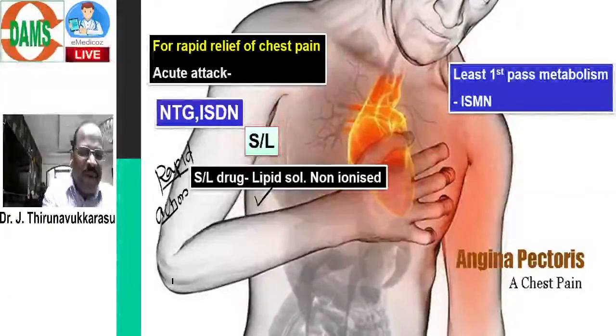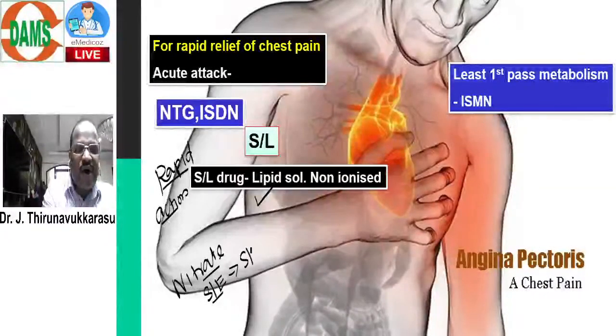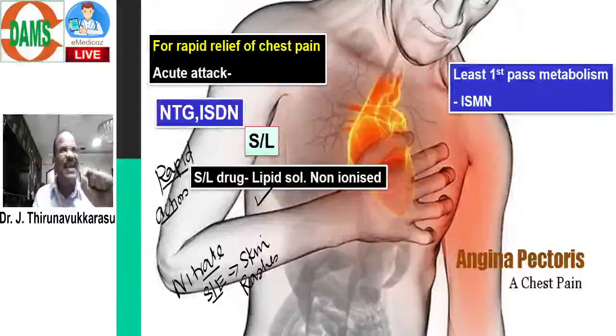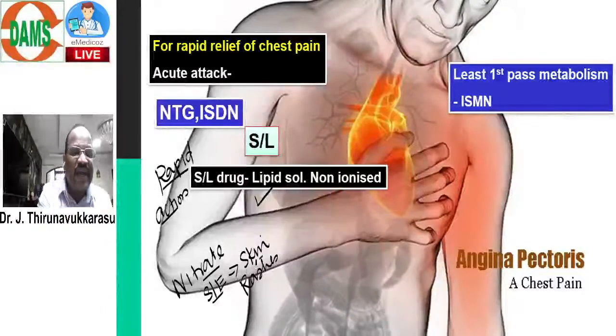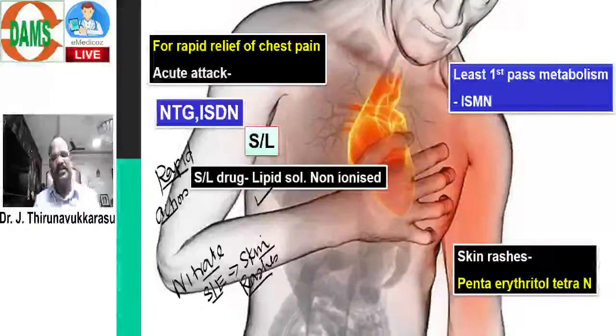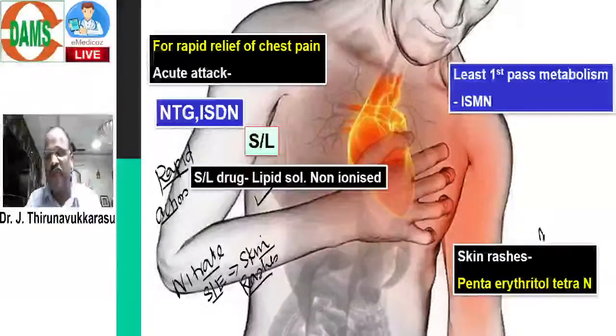Look here. Majority of nitrates may cause one important side effect called skin rash. Skin rashes are a common side effect. Maybe an allergic reaction may cause skin rash. But my question is, which nitrate may cause very high chances of skin rash? Which nitrate may cause high risk of skin rash? The answer is pentaerythritol tetranitrate. It's also an old MCQ.